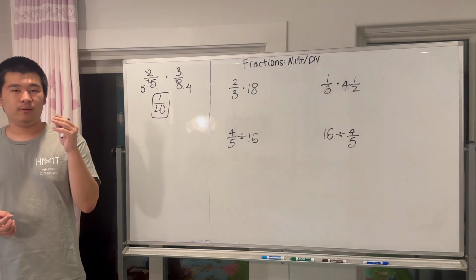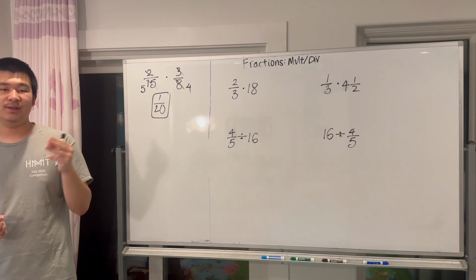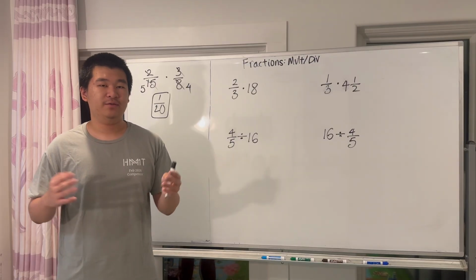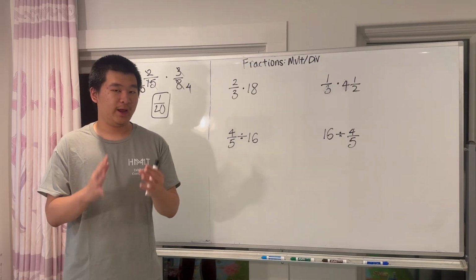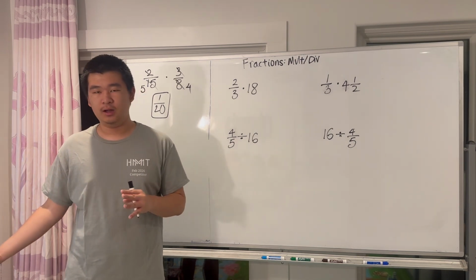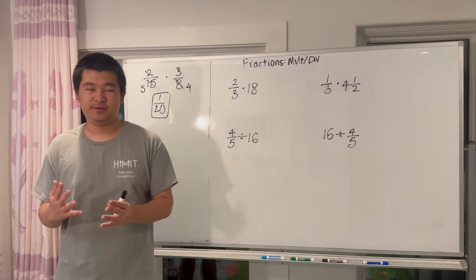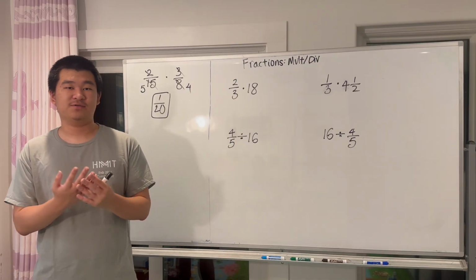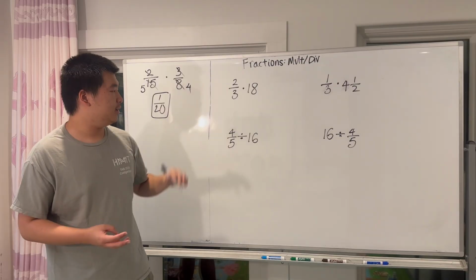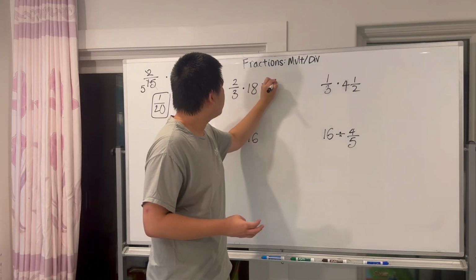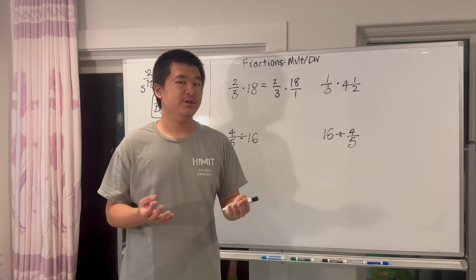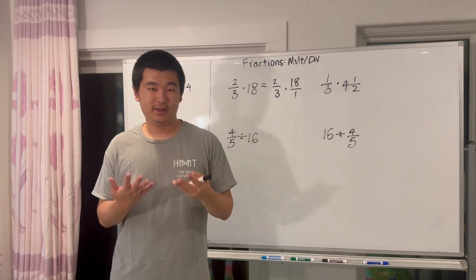But of course, it's not always going to be as simple as this. For example, sometimes they're going to throw in integers. And if you've never seen this before, you might kind of panic suddenly, because how do you multiply a fraction and an integer? Well, they're not so different, because you can write an integer as a fraction. For example, 2/3 times 18, instead of writing 18, you can just write this as 2/3 times 18 over 1, because 18 over 1 is just 18 divided by 1, which is 18.